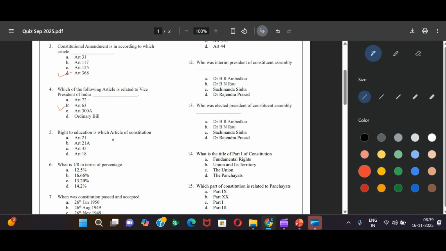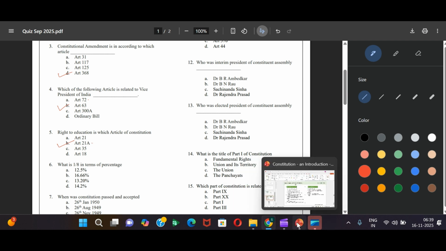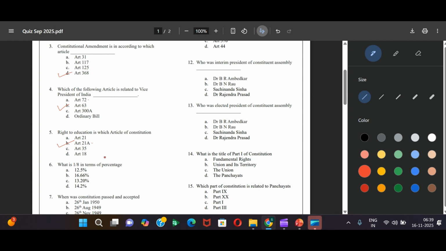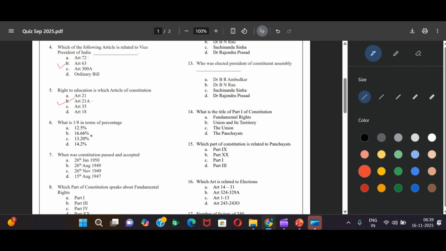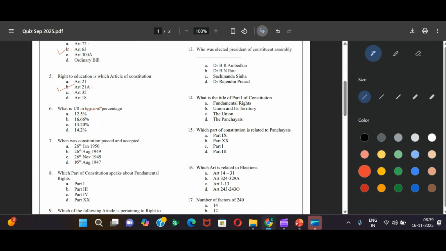Right to education is which article? Article 21A. This is a recent article that has been added in 2002 as an amendment. It was the 86th amendment through which this was added. As far as I remember, it was 86th. Probably it was 83 or 86, one of the two. Okay, this is a simple question. 12.5. One fourth is 25%. Half of that is 12.5.